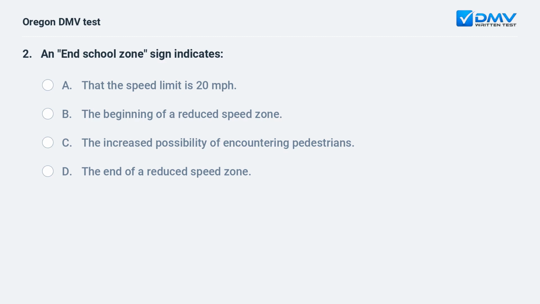An end school zone sign indicates A. That the speed limit is 20 miles per hour. B. The beginning of a reduced speed zone. C. The increased possibility of encountering pedestrians. D. The end of a reduced speed zone.